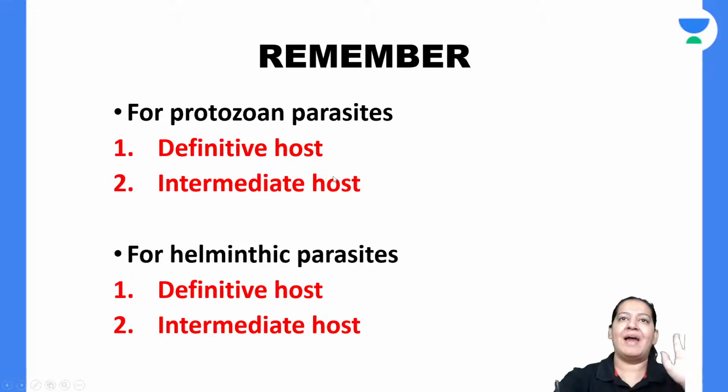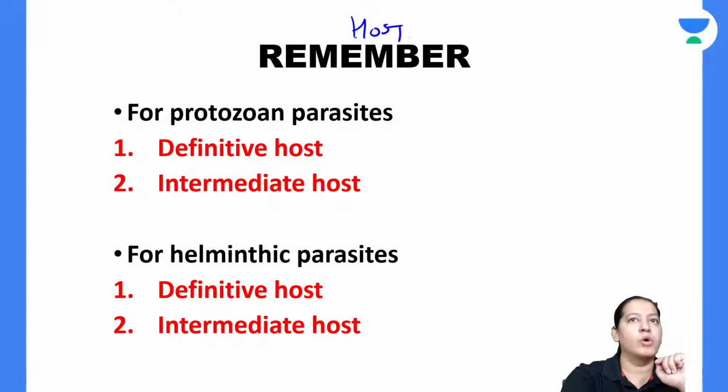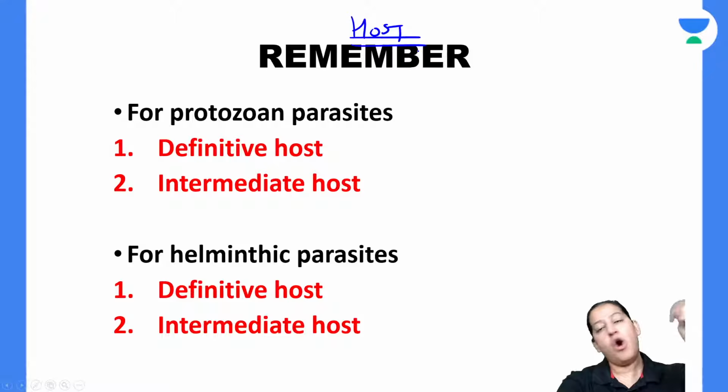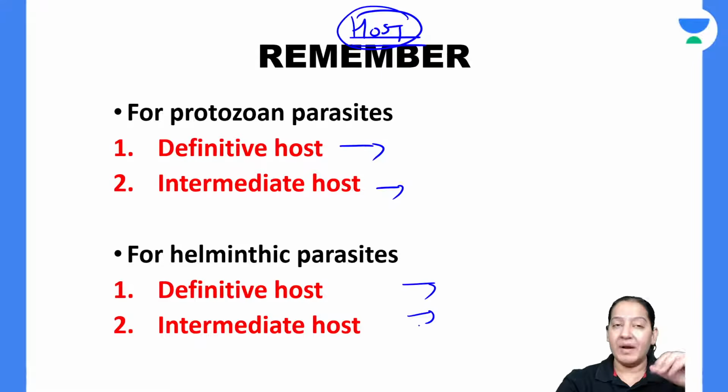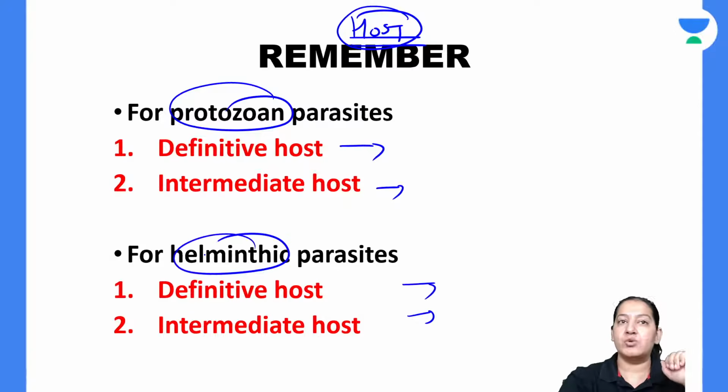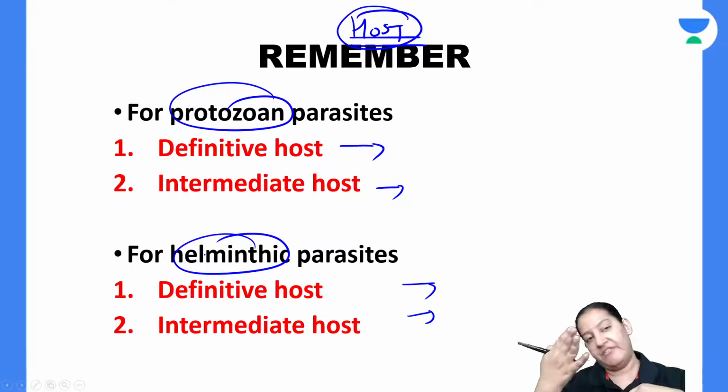Tell me the definition. So first understand what a host is. What is a host? Host is an organism which gives food and shelter to the parasite. On the contrary, parasite is giving disease to the host. So that organism is known as host. Now there are two types of host: definitive and intermediate. But the definitions for protozoa and metazoa differ for definitive and intermediate.